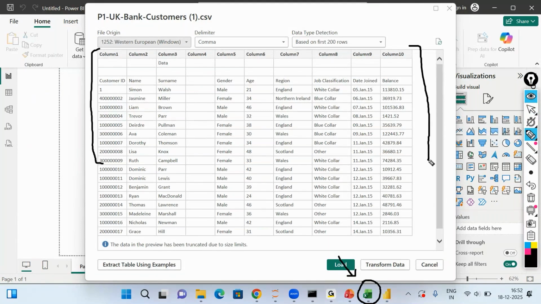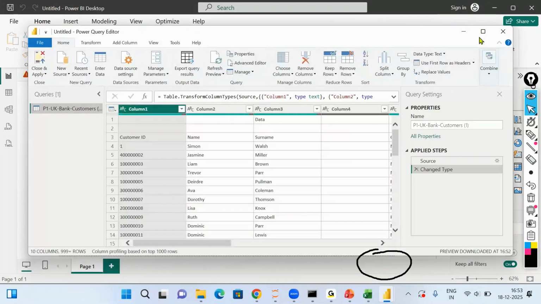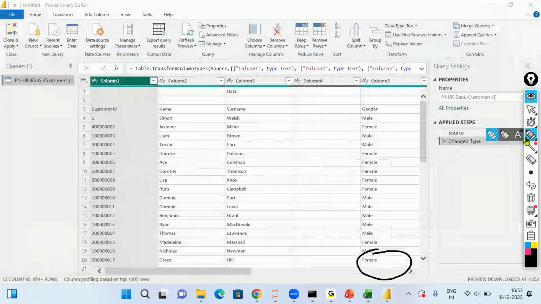Now, we have already identified that there will be some issues in the data, like some blank rows and blank columns. So there is some cleaning that needs to be done. Before I load the data, I'll click on Transform Data. When you click on Transform Data, a new window will open up, which is the Power Query Editor.